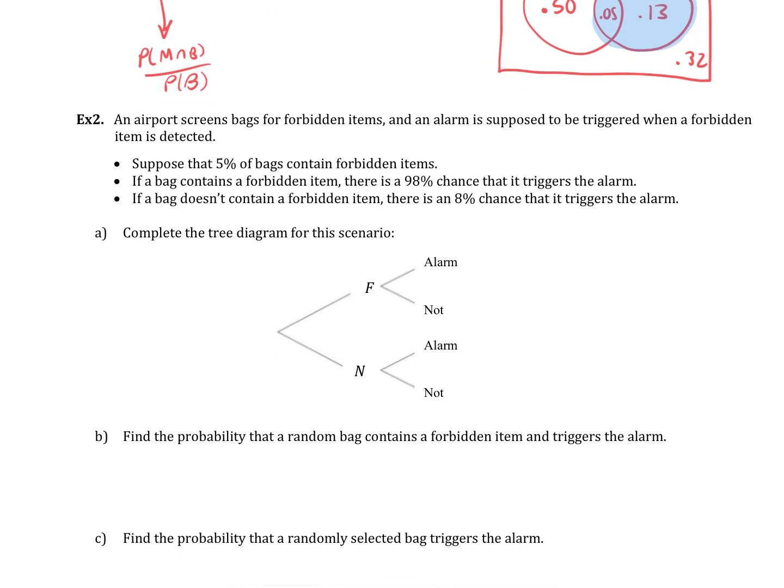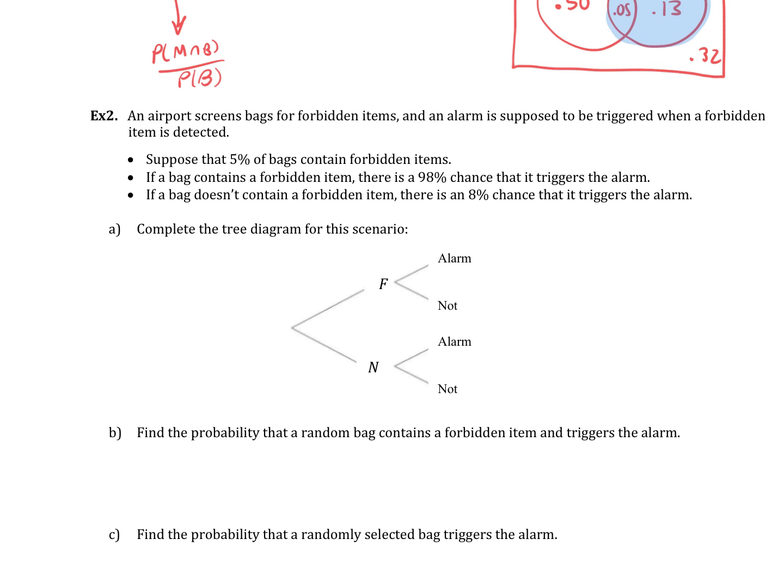Okay. This is conditional probability with the tree diagram. Great reason to use a tree diagram. You get forbidden items in the luggage. Sometimes the alarm goes correctly, most of the time it goes correctly. Sometimes there's a false positive. Sometimes there's a false negative. I talked about this in class when I talked about medical examples, and AP stats problems do that all the time. So there's whether or not the bag actually has the forbidden items in it, and that tells us what the probability is that the alarm is going to sound or not. That's the driver, whether or not there's something forbidden in there. Then we'll know the probabilities of the alarm going off based on that.